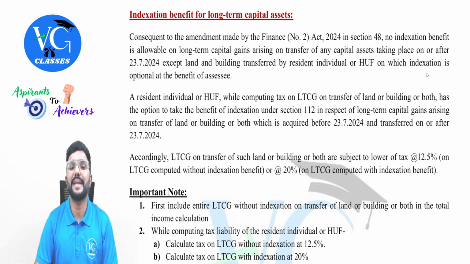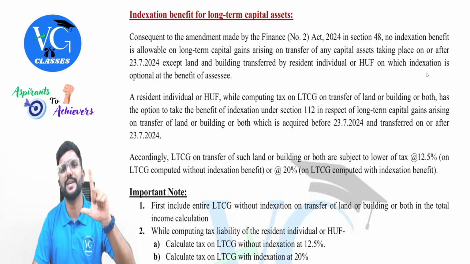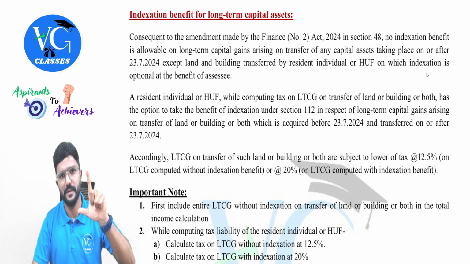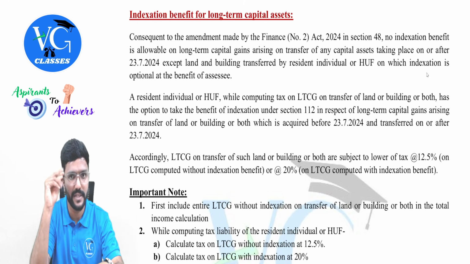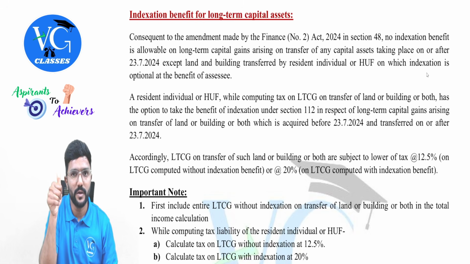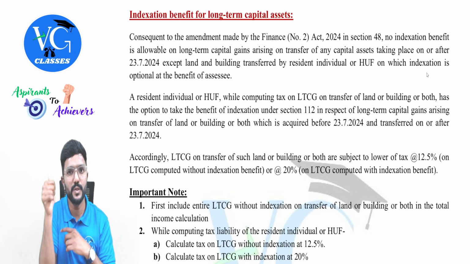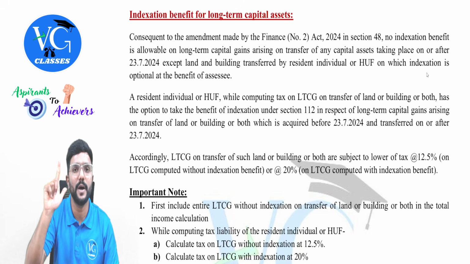Indexation benefit for long-term capital assets is now available only for two assets, guys, land and building. And it is sold by whom? A few conditions you have to take care of. Please listen here. What is the asset sold? A long-term capital asset being land or building. Who sold it? A resident individual or HUF. When did they purchase it? Before 23rd July 2024.